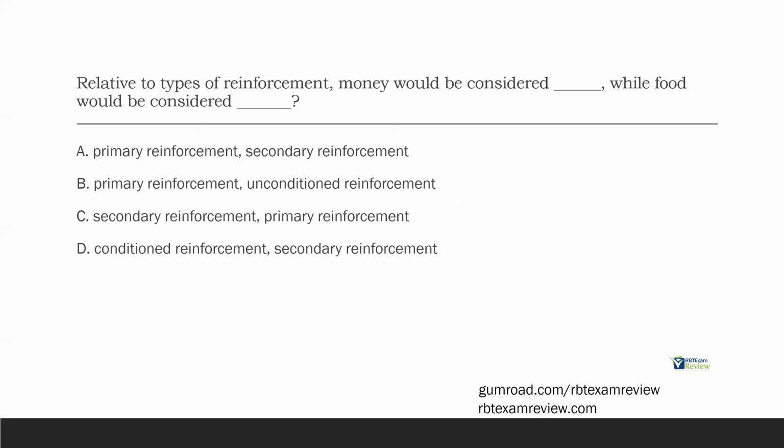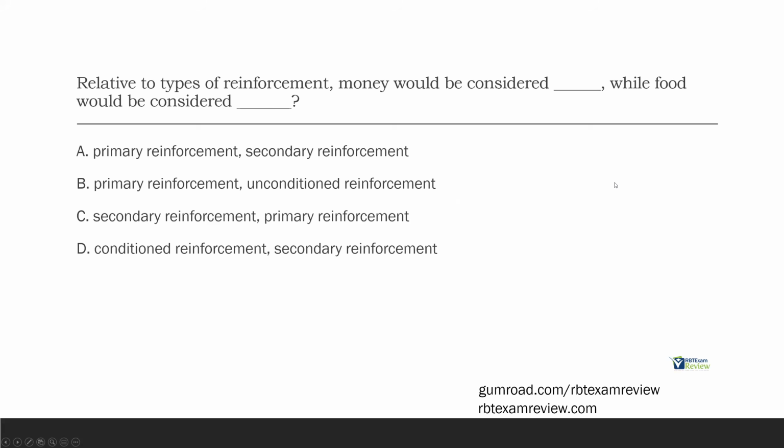So let's find that in our answer choices. A, primary reinforcement. Is money primary? No, because it is learned. So we can eliminate A and B, leaves us with C and D, secondary and conditioned. Money is both secondary and conditioned.